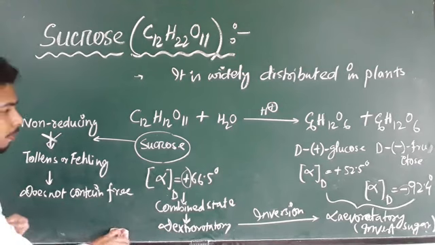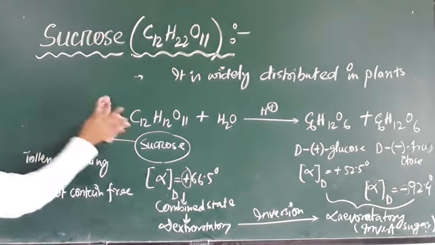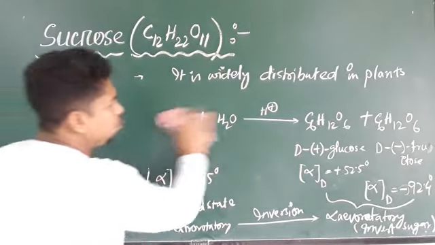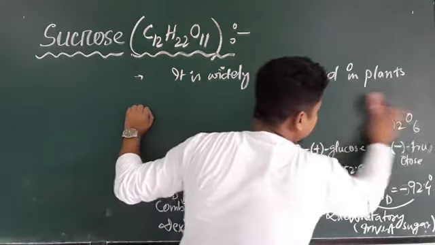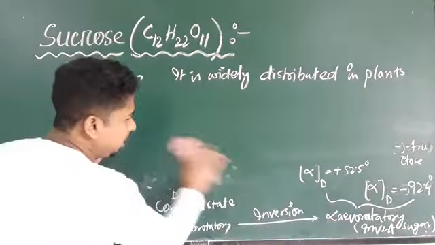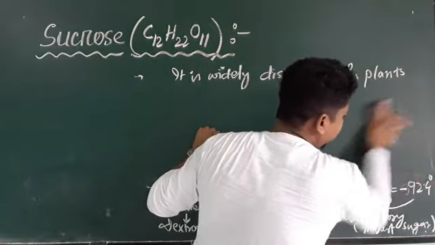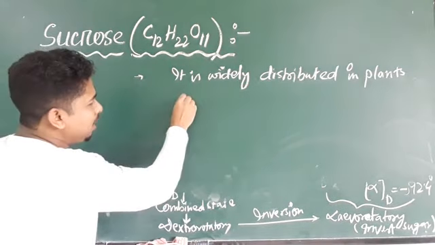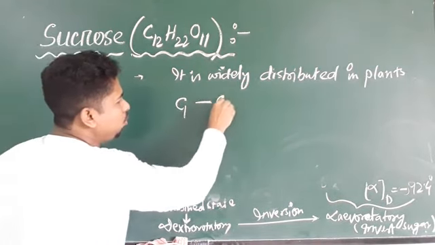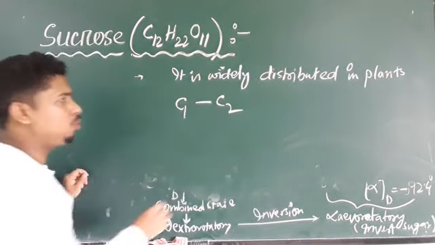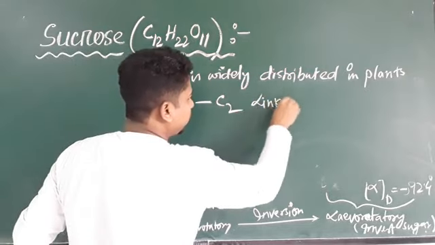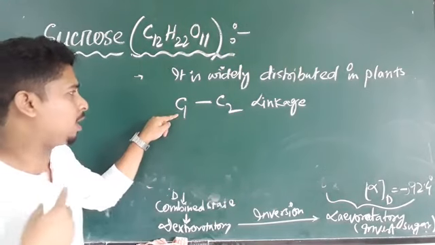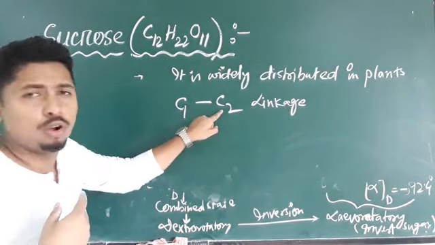Now you see in this sucrose molecule, the glucose and fructose units are linked with an oxide linkage called glycosidic linkage. Now how are these glucose and fructose molecules linked? They are linked with the carbon 1 and carbon 2 linkage. This carbon number 1 is the carbon number 1 of glucose, the first carbon of glucose and the second carbon of fructose.